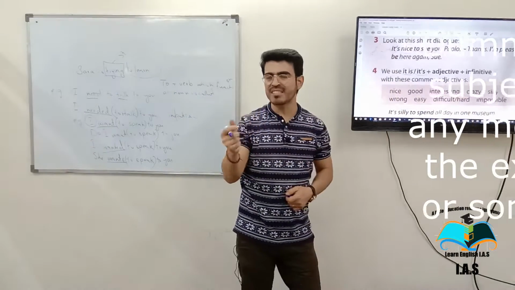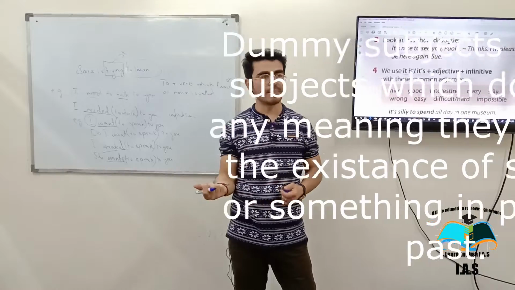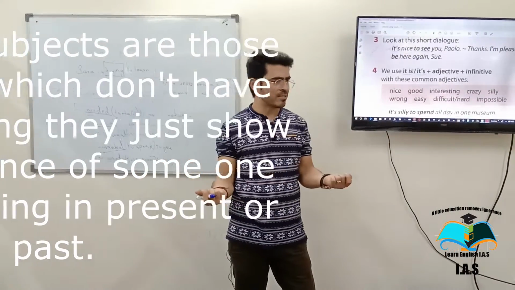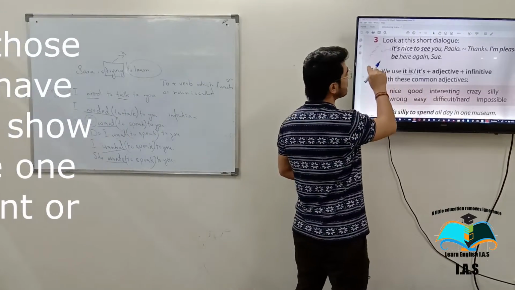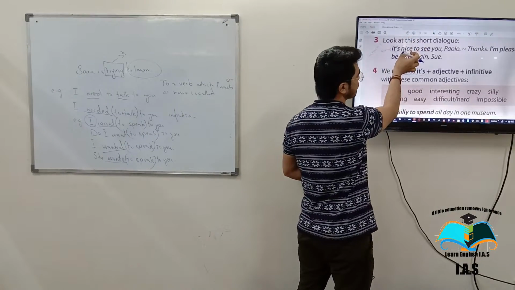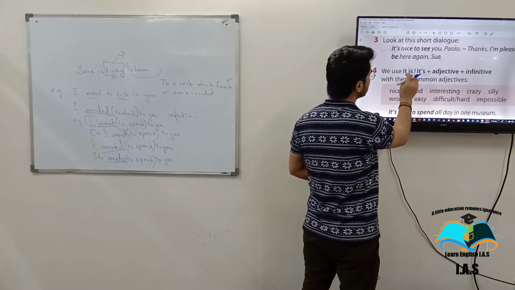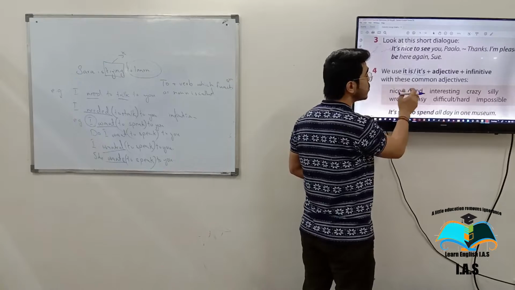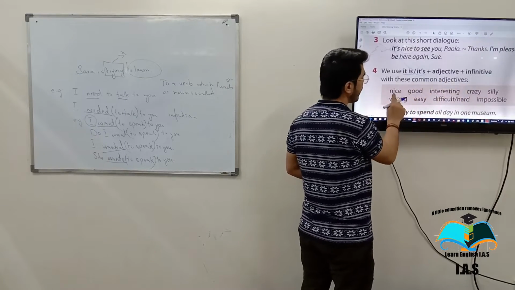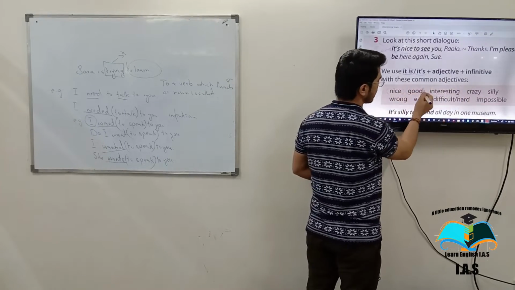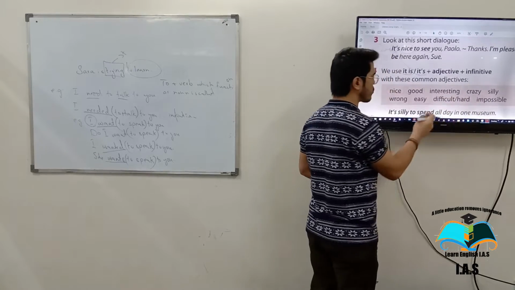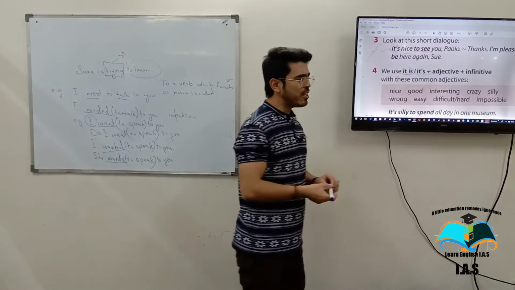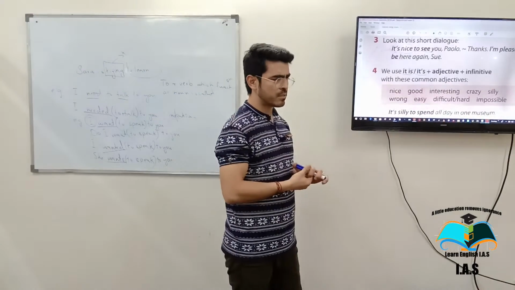It's called what? A dummy subject. It means that it doesn't have a meaning. What is a dummy subject? It doesn't have any particular meaning. That's called a dummy subject. Now, dummy subjects are usually used with an adjective plus an infinitive. In this structure, we use it is or it's plus adjective plus infinitive with common adjectives. The adjectives could be nice, good, interesting, crazy, silly, wrong, easy, difficult, hard, and also impossible.